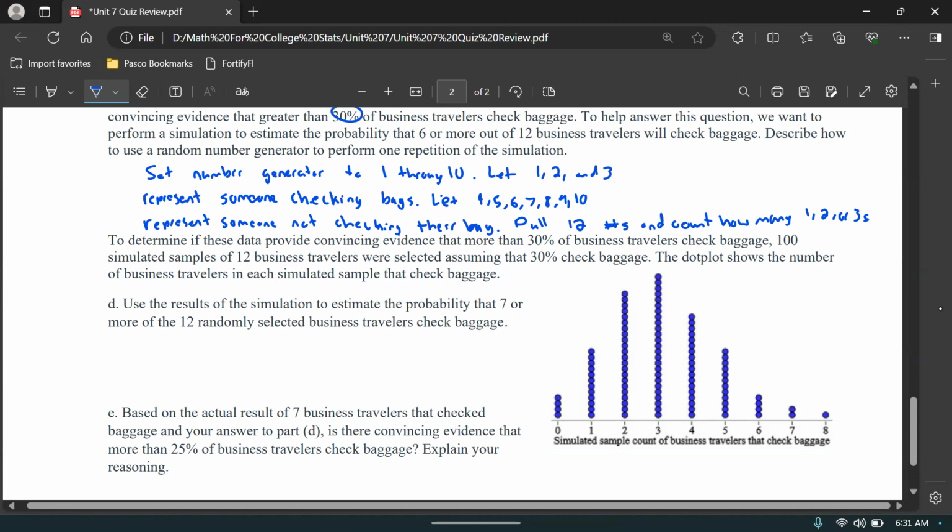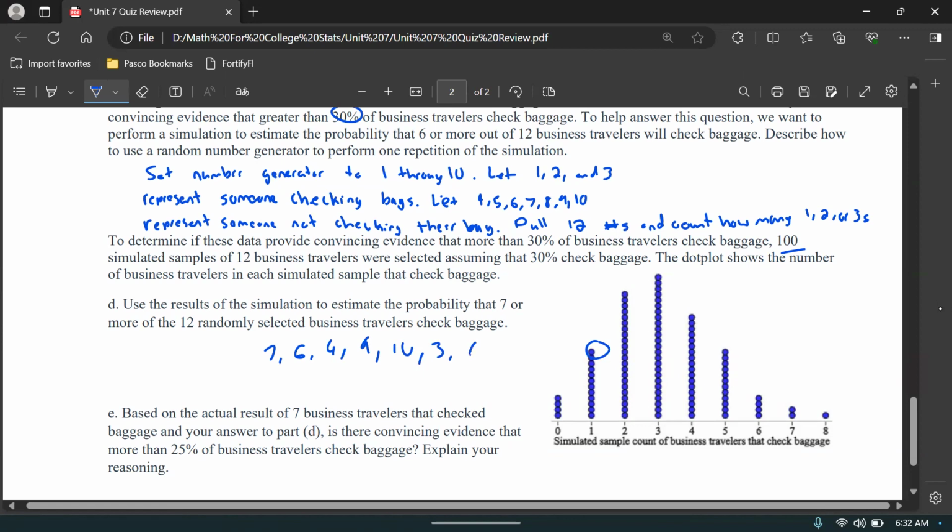So basically, this chart here represents 100 of what we just talked about in part C. Like this dot here, for example, means that somebody pulled 12 random numbers from 1 to 10, and only one of those numbers was a 1, 2, or a 3. So, that sample could have been like a 7, a 6, a 4, a 9, 10, a 3. I'm just making stuff up here. It only goes to 10, right?